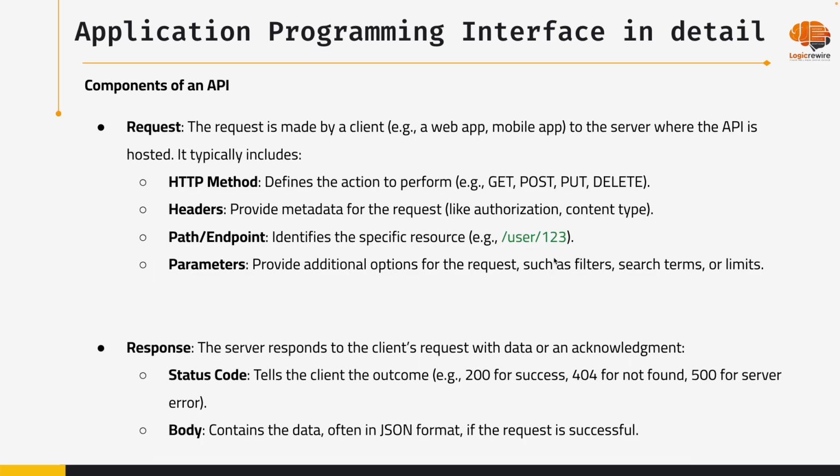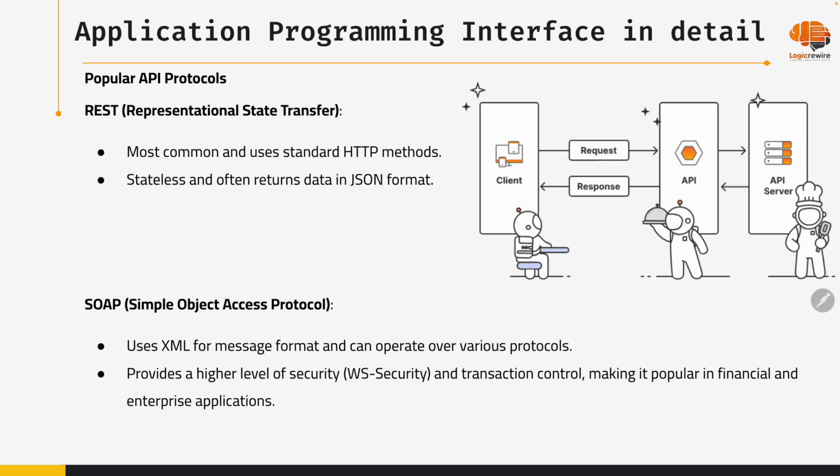Okay, so that is basically APIs. Now see, there are two kinds of API. One is REST API and one is SOAP API. So what is REST and what is SOAP? SOAP API was built previously. Before REST, SOAP was a very old API.